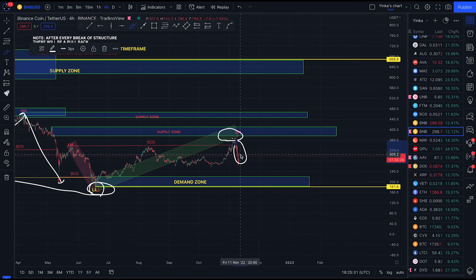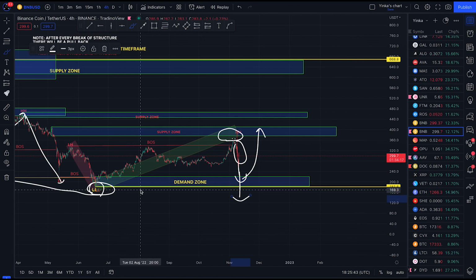So guys, drop your thoughts in the comment section. What do you think? Do you think price will come to this demand zone, respect this demand zone, and go back to this supply zone? Or do you think price will come to this demand zone and break this demand zone to give us a series of lower lows, and we should expect lower lows? Or price will come back to this demand zone, break this demand zone, and come back to this other demand zone to break structure back to the upside?